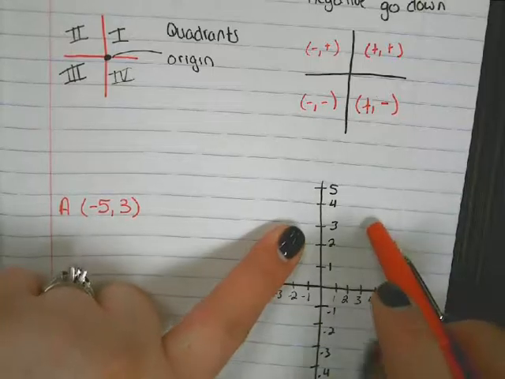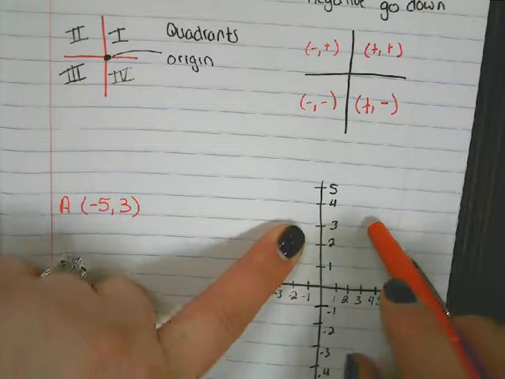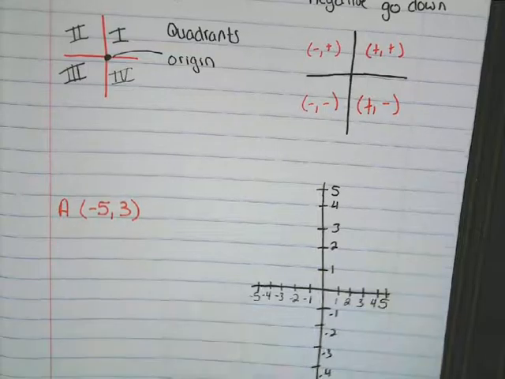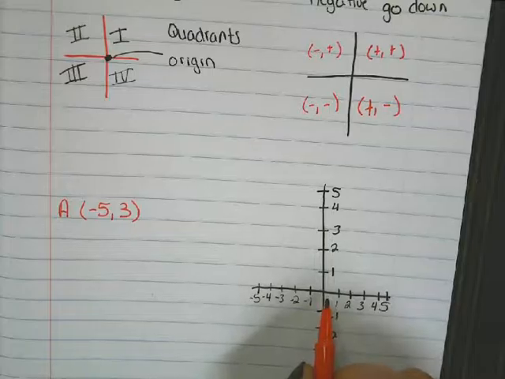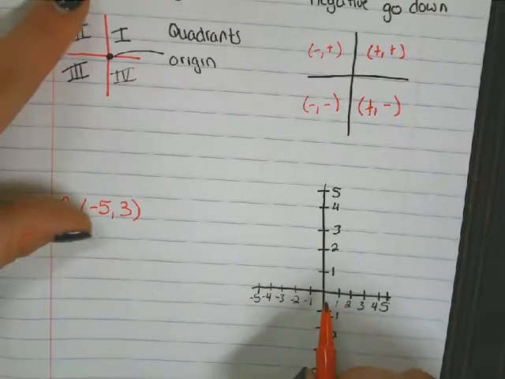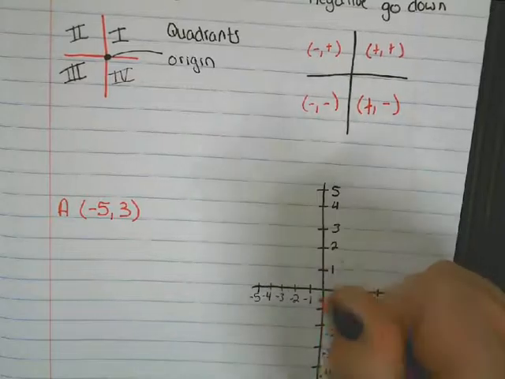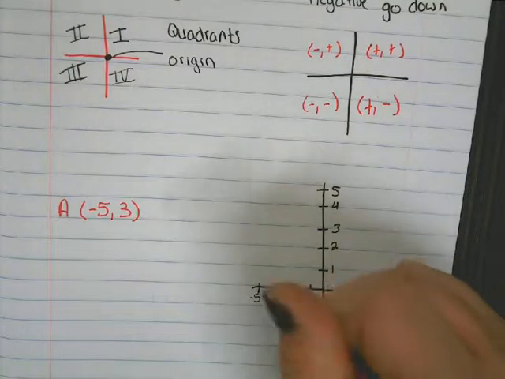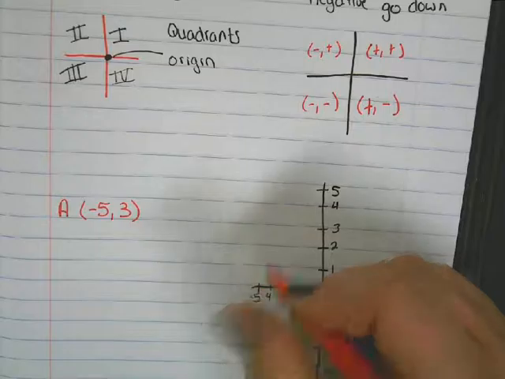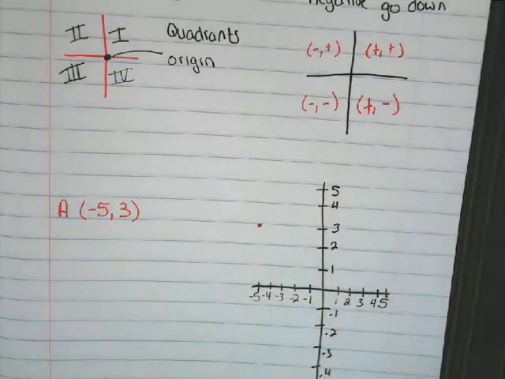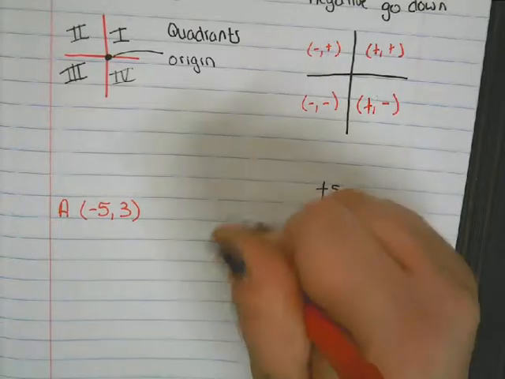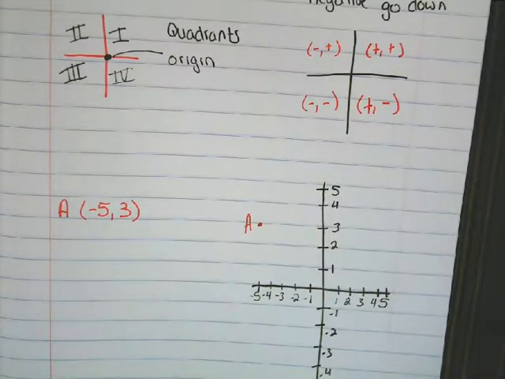Okay? So negative 5, I'm starting at the origin. Which direction do I go first? Negative 5. Which direction? Oh, left. So remember, look at the top. Negative first number, you go left. So I'm going left 5. Then what? Up 3. Notice you don't place the point until you do both numbers. And then we label it as point A. So we said it should be in quadrant 2. We ended in quadrant 2, so we're good.